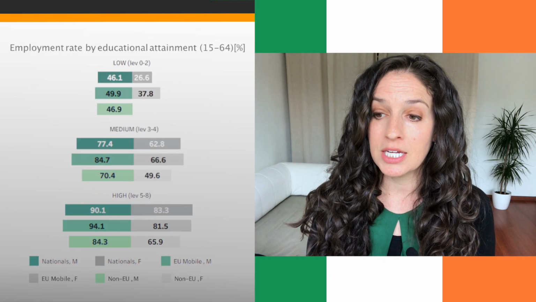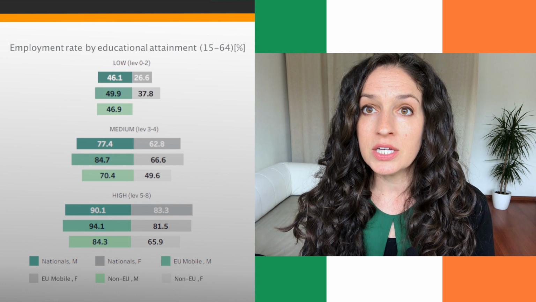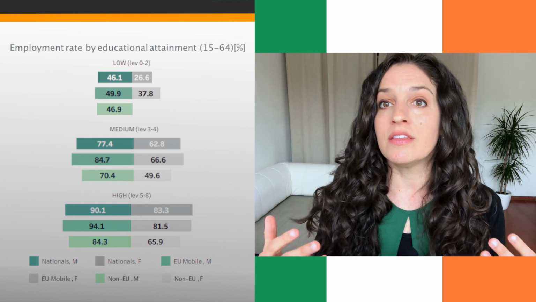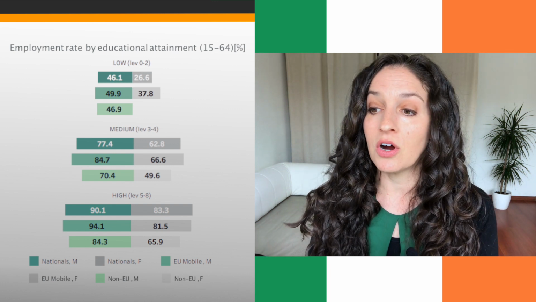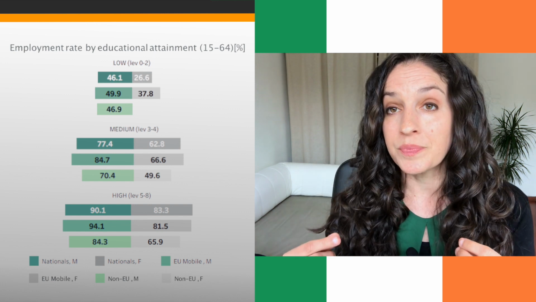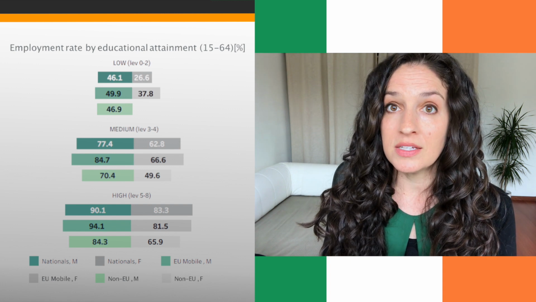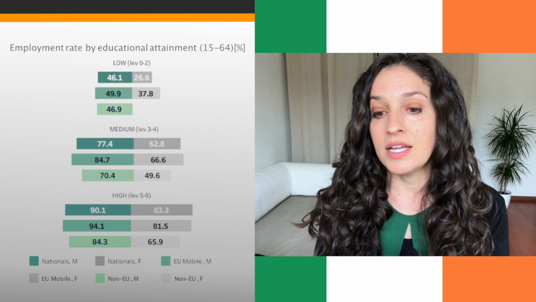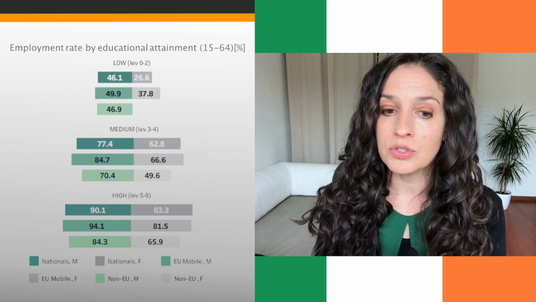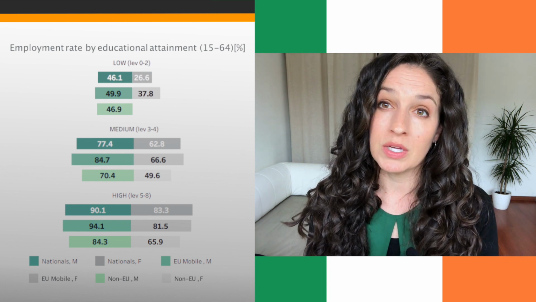So let's now look at the employment rate by educational attainment, and we'll look at high, medium, and low education. And what you can see very clearly here is generally the higher levels of education you have, the more likely it is to be employed. And the differences here are not very big between the nationals and immigrants. What we actually see is in some cases, the European nationals are actually outperforming the nationals. And the immigrants from third countries are in a slightly worse position, but also not doing extremely poorly, especially when we compare it to other countries.